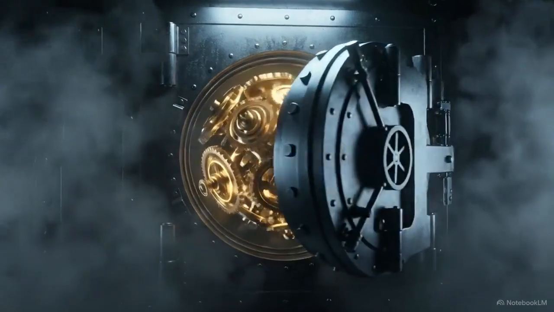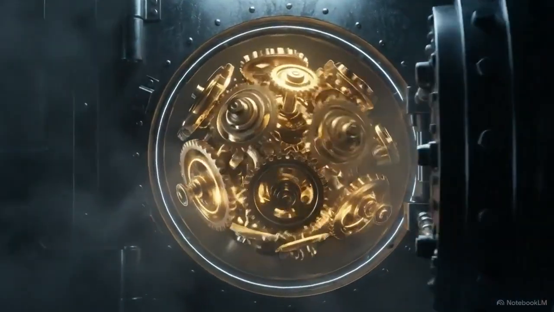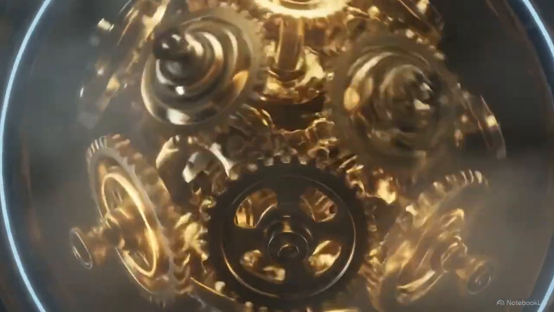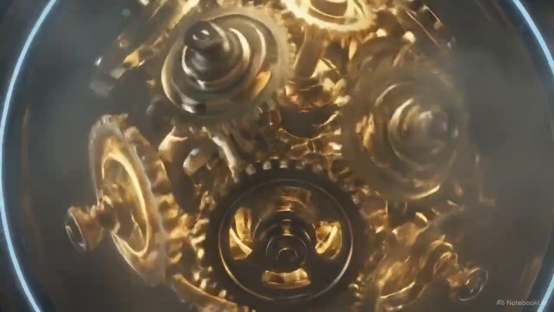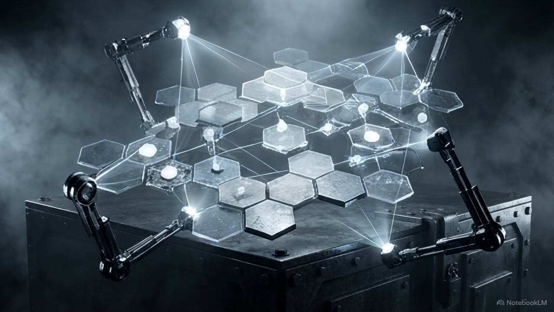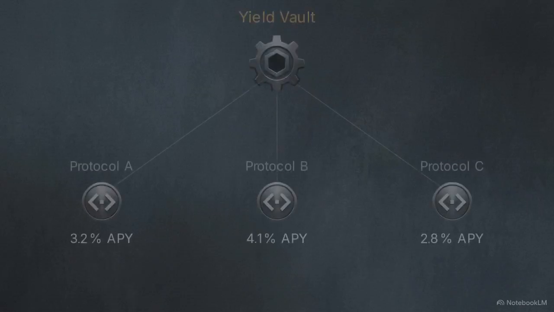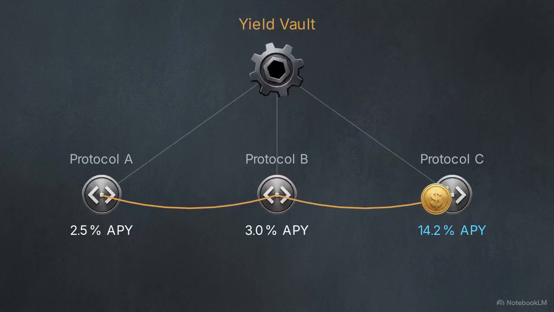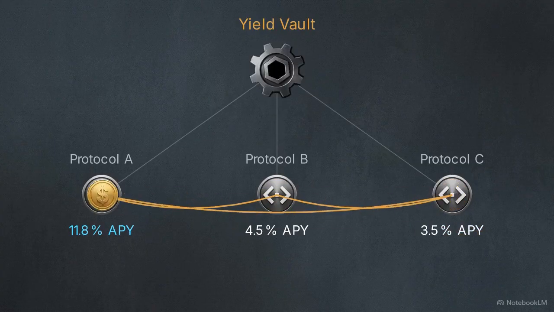A traditional bank vault is a passive steel box for storage. In DeFi, a vault functions as a dynamic, automated engine actively hunting for yield. Around 2020, DeFi developers began building smart contracts to solve the problem of manual yield farming. These automated systems move tokens between protocols to find the best interest rates without requiring user intervention.